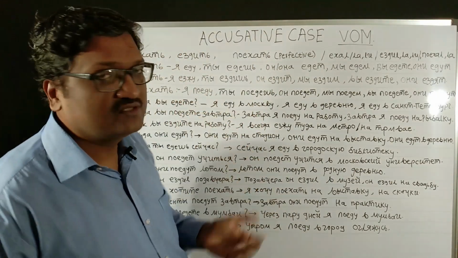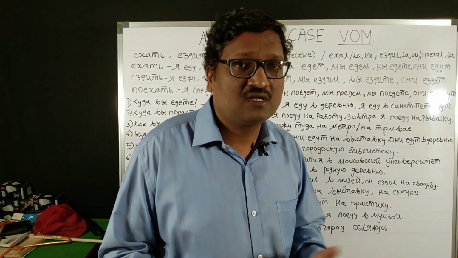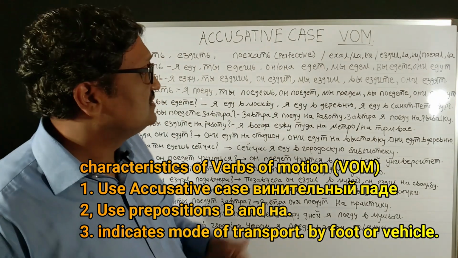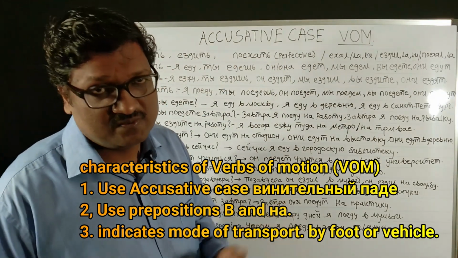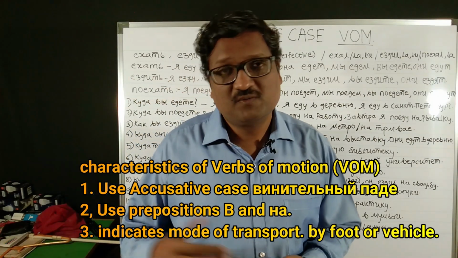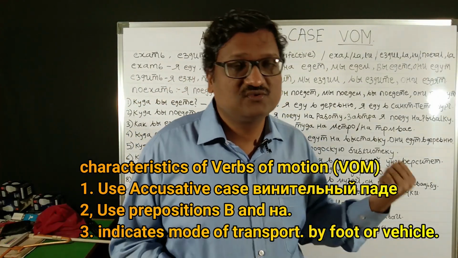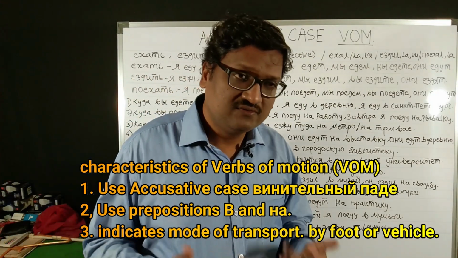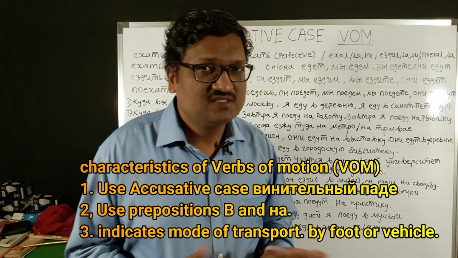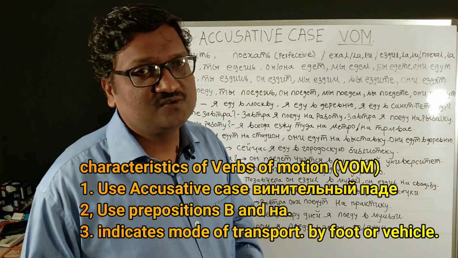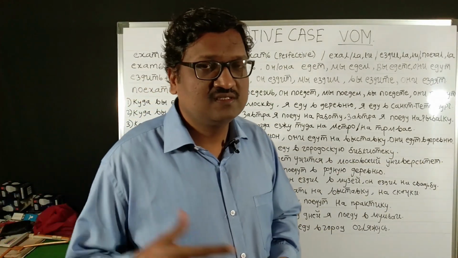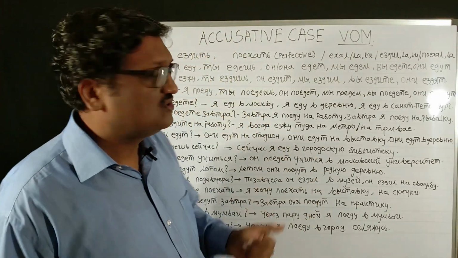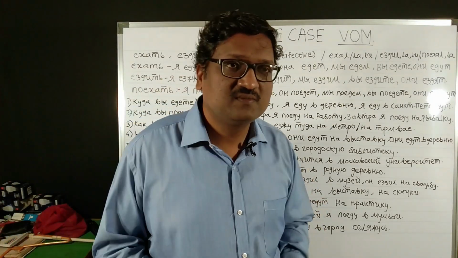Now earlier also we have seen what the verbs of motion are all about. Verbs of motion use the accusative case. That is the first observation. Then there are prepositions which are the same as in the prepositional case: wo and na are used here in the verbs of motion. And verbs of motion also indicate whether you are walking or driving. So these three things are very important about verbs of motion in every case. If you see itti, khadit and paiti, and here yekhat, yezdit and payekhat, all these verbs of motion have similar characteristics.